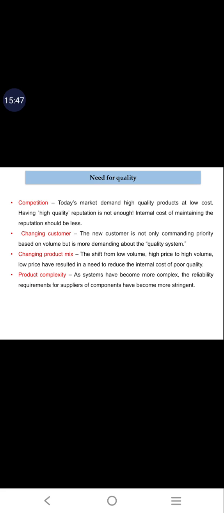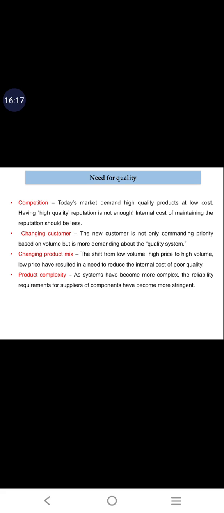You can see the definition: today's market demands high quality products at low cost. What this sentence says is that a company today is in a situation where they need to give good quality products at very low cost, because the competition has become more and more. For example, if you take a mobile manufacturing company, you can see there are n number of companies manufacturing mobiles.